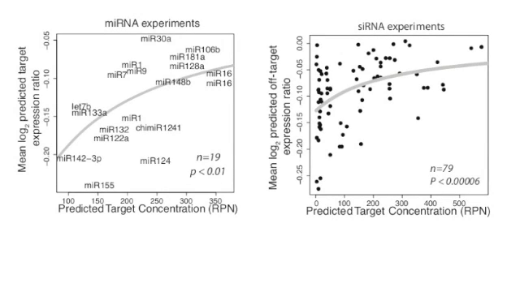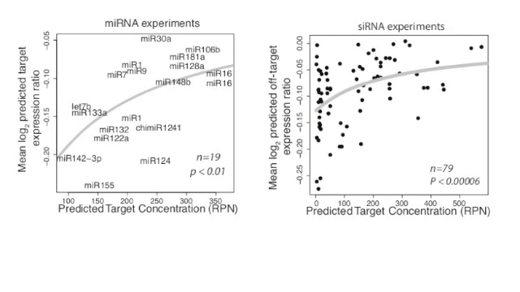On the left, we see mean downregulation by a microRNA, as shown on the y-axis, is highly correlated with target concentration, as shown on the x-axis. We see that miR-142-3P, which is the microRNA with fewest number of targets, is able to downregulate its targets nearly twice as much as miR-16, which is the microRNA with the most targets.